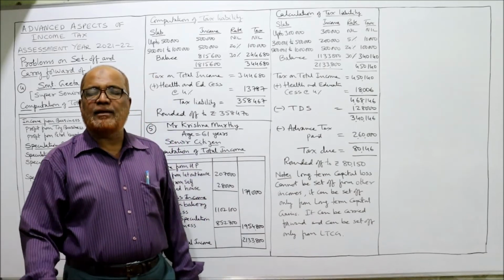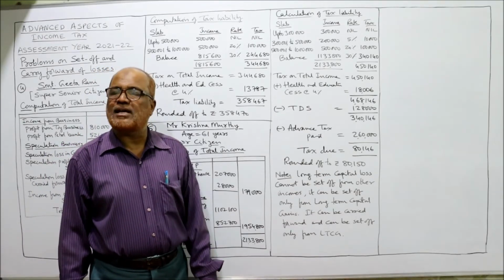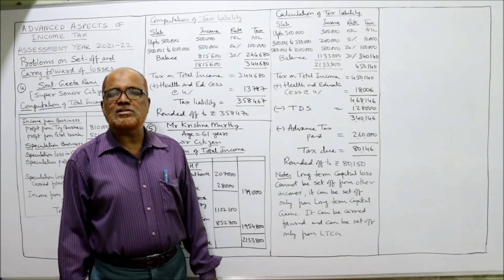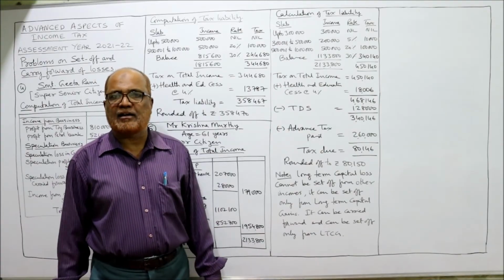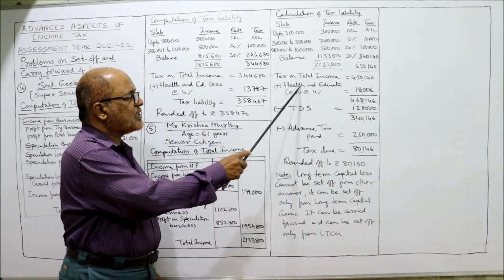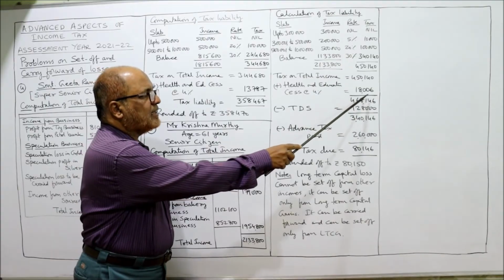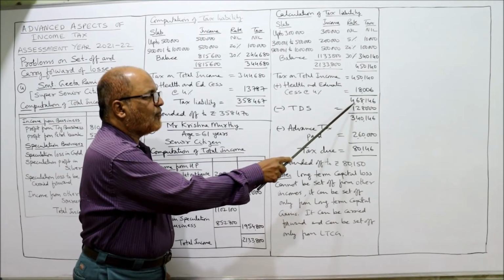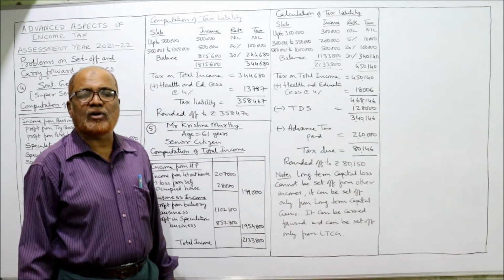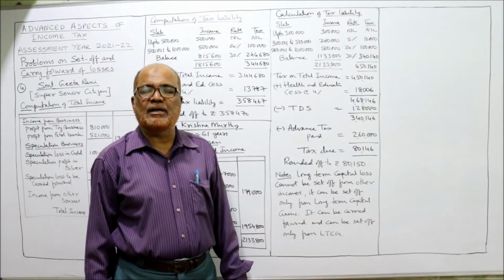To this we add health and education cess. Surcharge is not applicable because the total income is below 50 lakh. So health and education cess 4%, 18,006. Add up, 4,68,146. This is the tax liability.